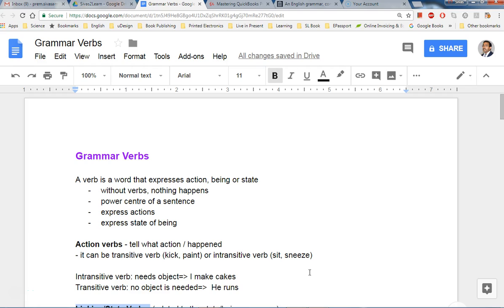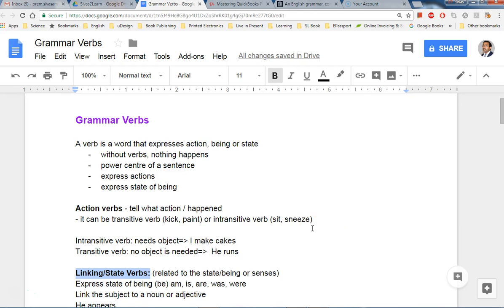This time we cover verbs. A verb is a word that expresses action, being, or state. Without verbs, nothing happens. It is the power center of a sentence. We'll cover sentences later on. It expresses actions or expresses state or being.